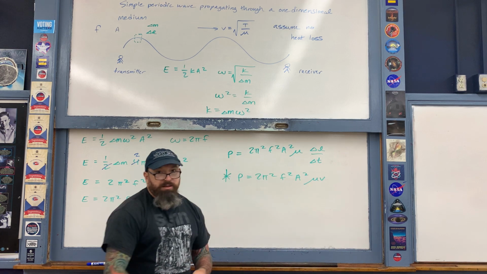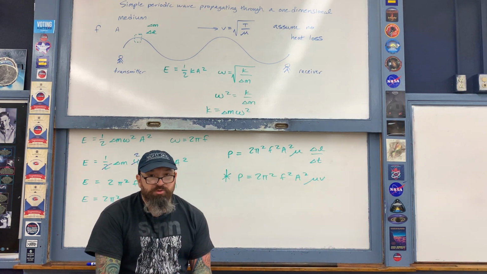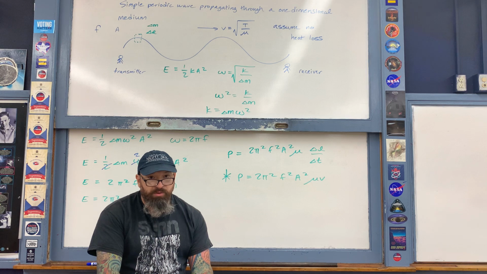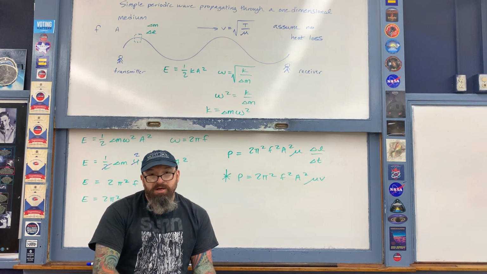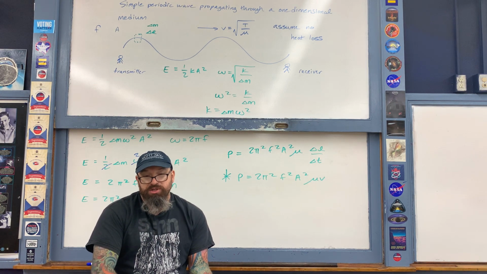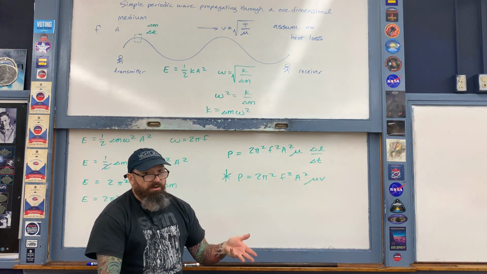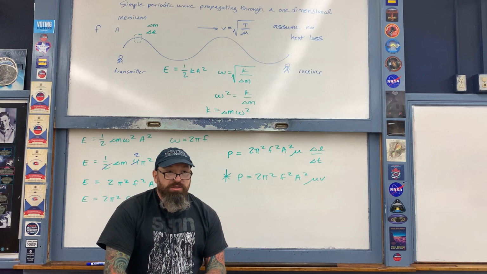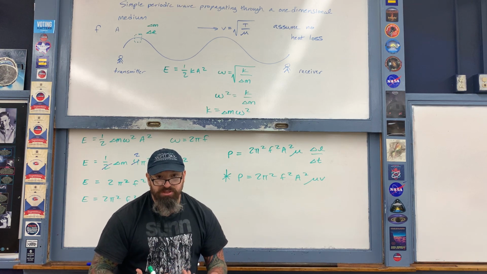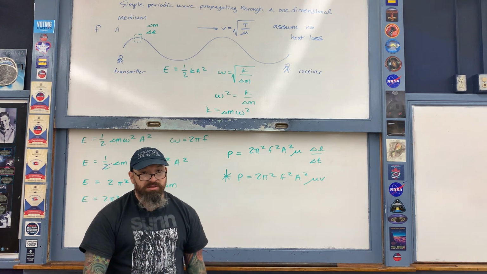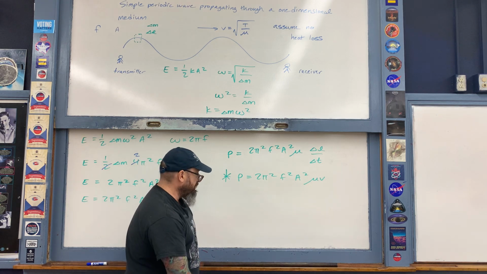Like so. This expression describes the amount of energy per second that is being transmitted by the transmitter. Equivalently, it's the amount of energy per second that the person is using to oscillate the spring up and down. And if we assume that there is no heat loss, this is also equivalent to the amount of energy per second that is being received by the receiver. Once again, this is assuming no damping and friction and so on and so forth.